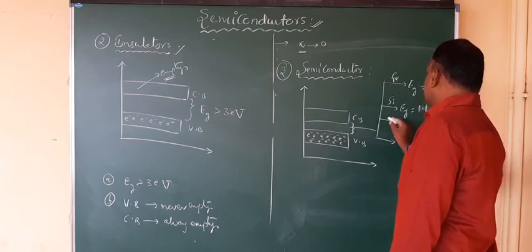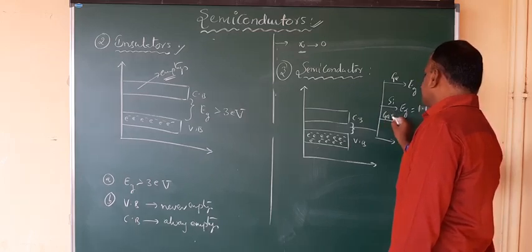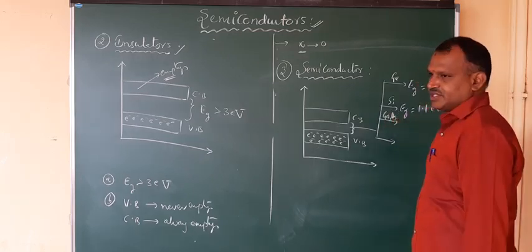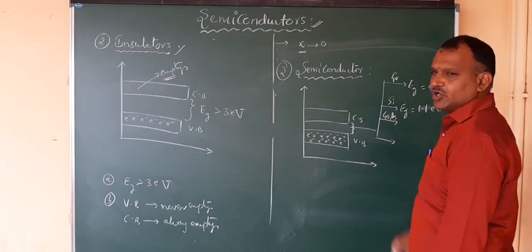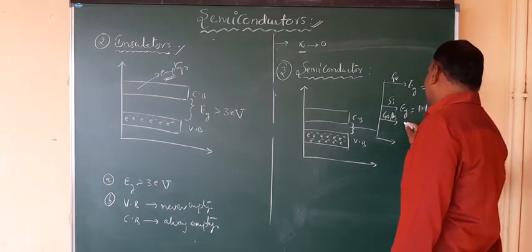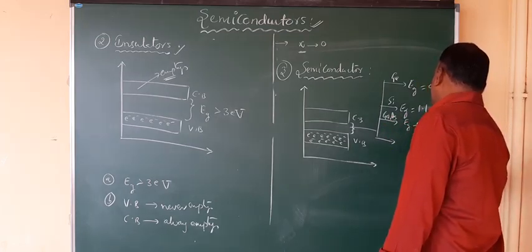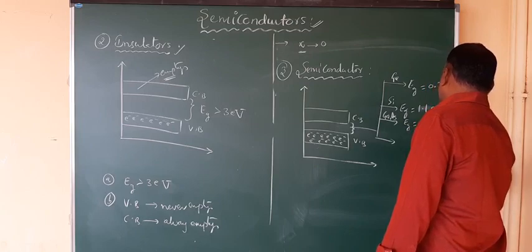And there is gallium arsenide, GaAs, whose energy gap is approximately 1.9 or 2 electron volts.